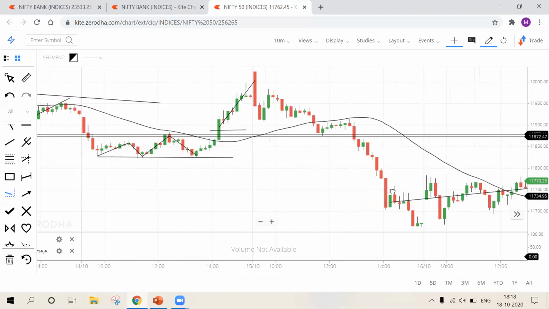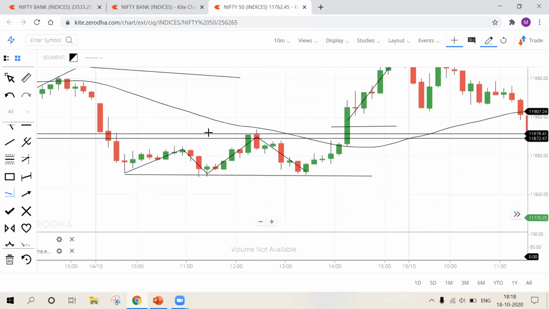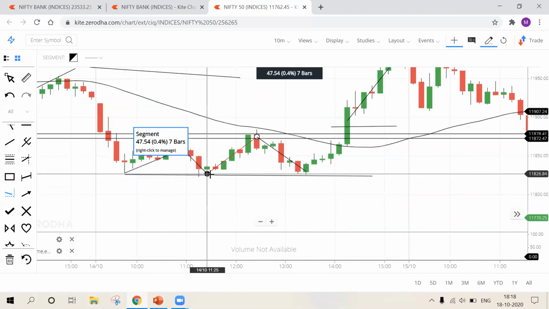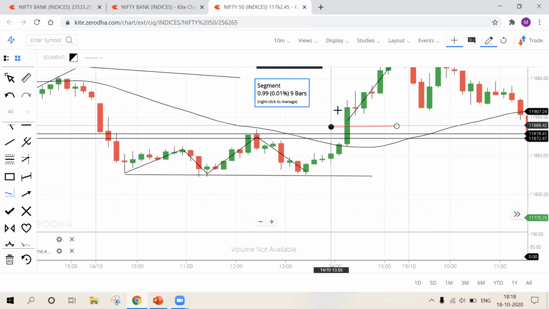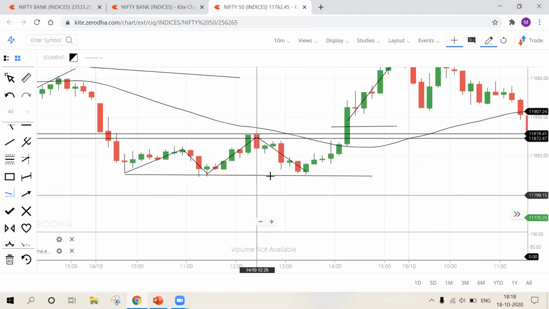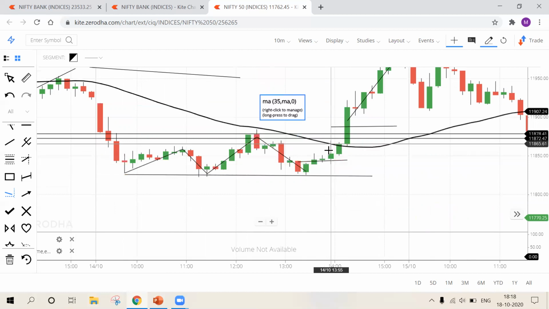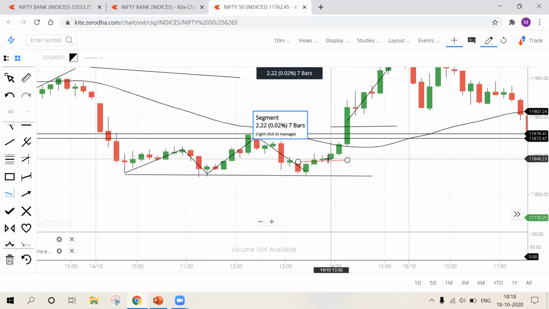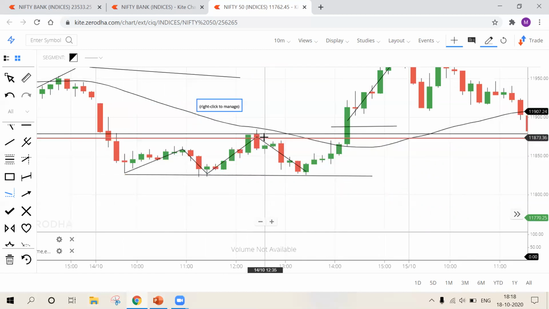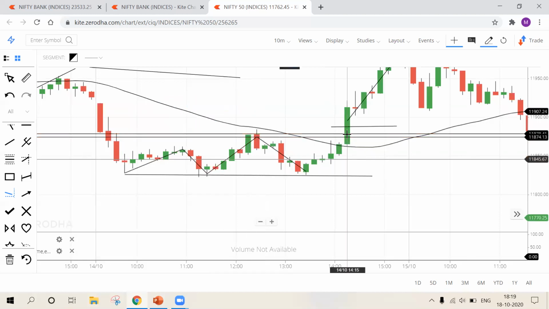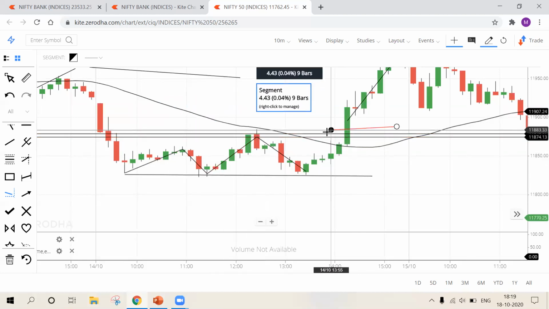Now when we come to this scenario, see, this is the first reaction from the trend line, this is the second reaction, this is the third reaction. I won't be entering immediately there because I'm missing the 35 moving average confirmation. So I won't enter there. I'll wait for this strong support or resistance level breakout. So here the breakout happened.